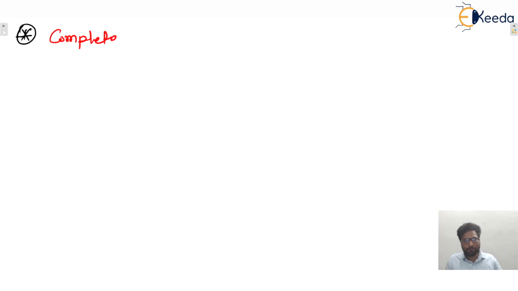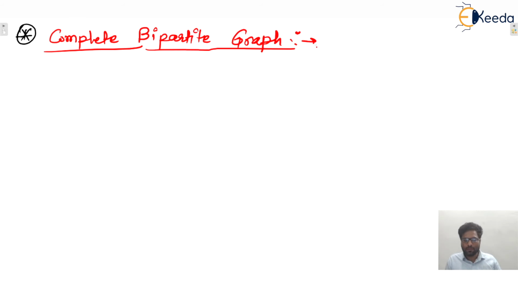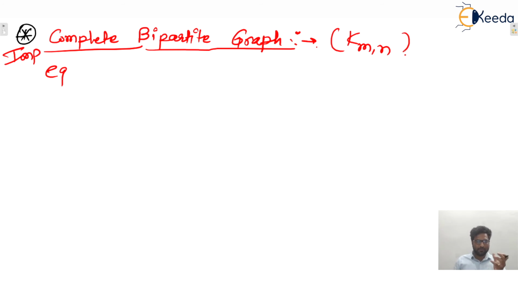Complete bipartite graph. What is the meaning of complete bipartite graph? This one is important. A complete bipartite graph is represented with K subscript M comma N. M comma N means there will be two vertex sets: the first vertex set containing M number of vertices and the second vertex set containing N number of vertices.